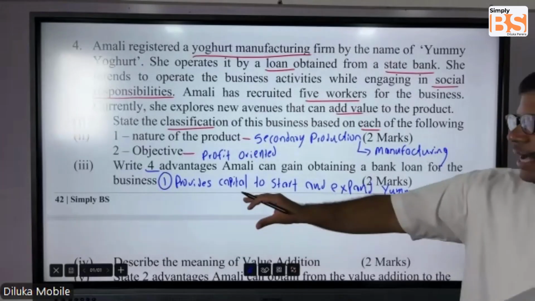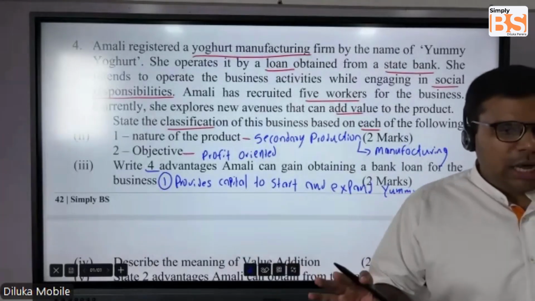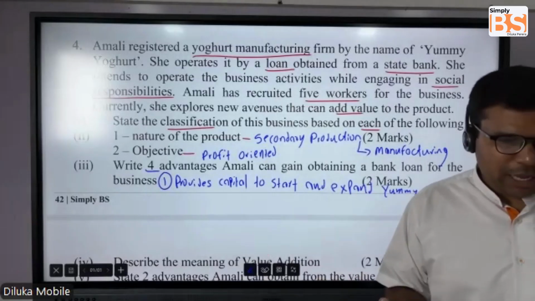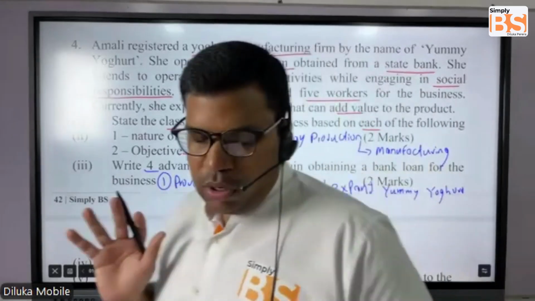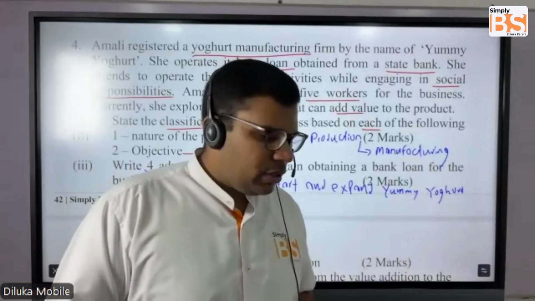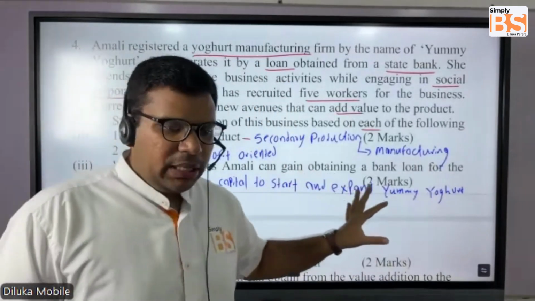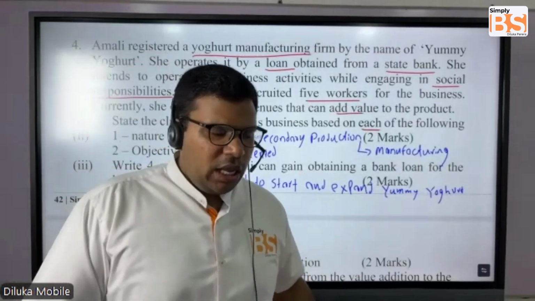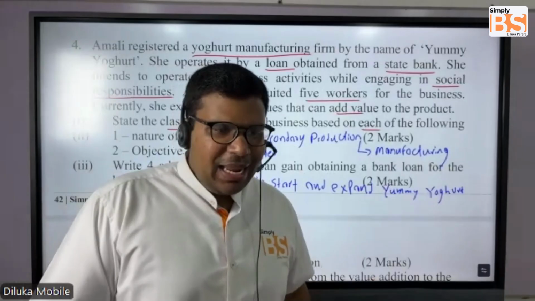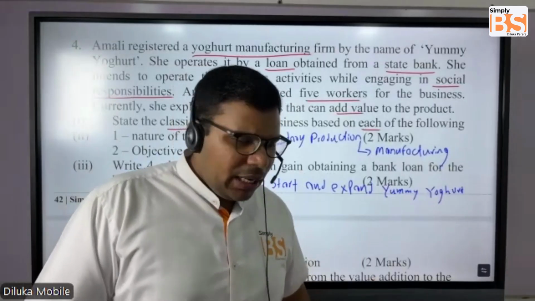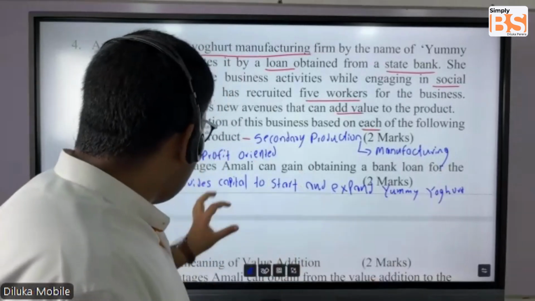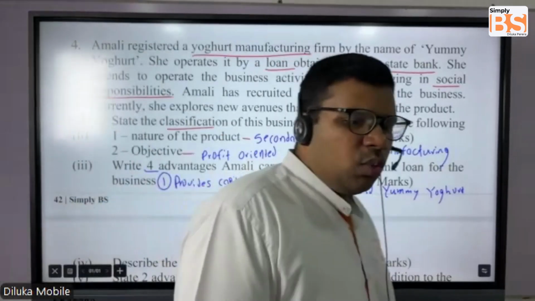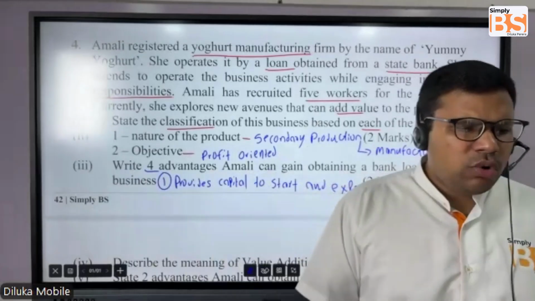So basically they have asked you to just note it down, students. They haven't asked you to explain. Now you just need to be very careful. Some students don't read the question properly, they don't understand the requirement of the question properly, so they keep on explaining all the answers not needed. In here they have asked just for you to write four advantages. No need to explain.